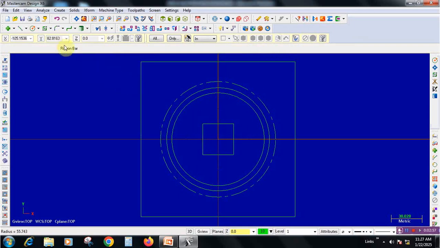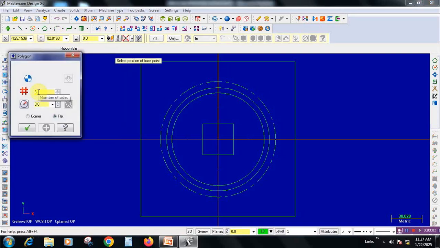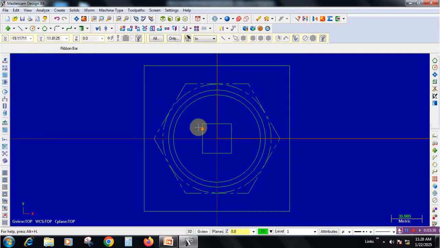Now we have one polygon also. For that, go to polygon option. So we have hexagonal polygon, so 6 faces we have. Enter the faces, and then enter the corner distance. So from this center point to one corner of the hexagonal, that distance will be 65 mm. And one more option, corner to be selected, and just click at middle, apply icon, and then give it OK. Now we are getting the hexagonal shape.